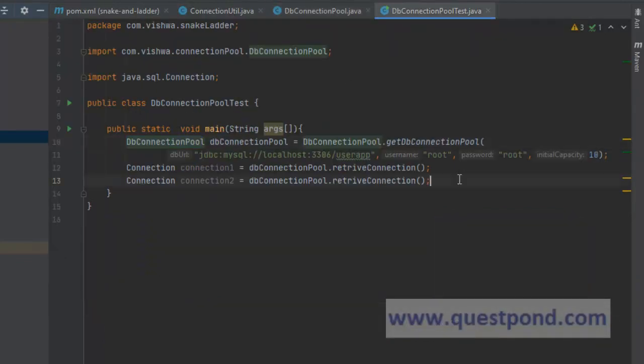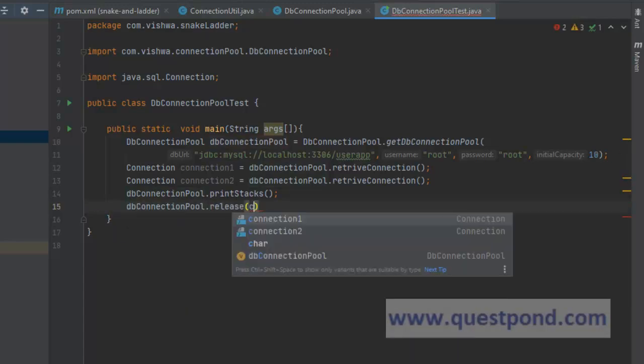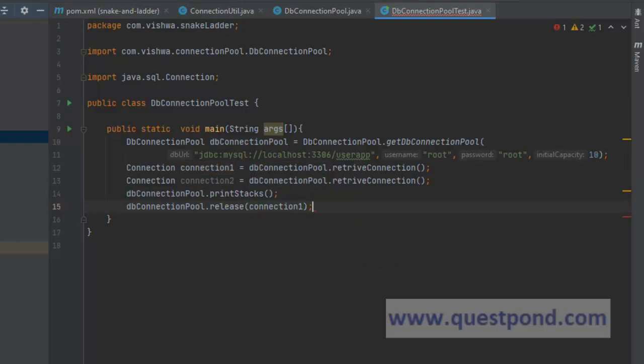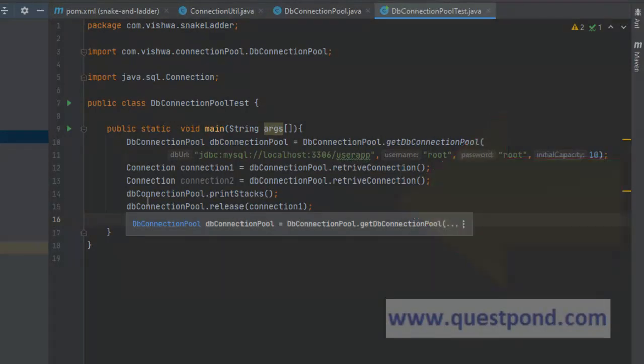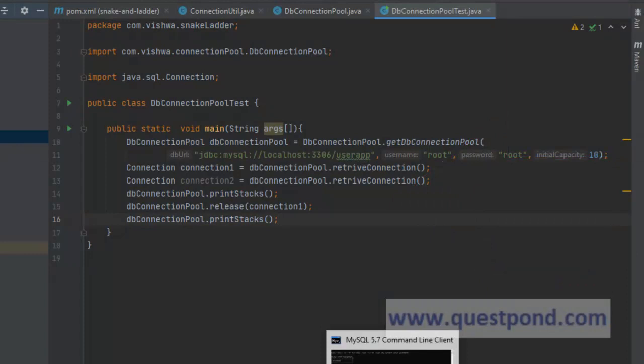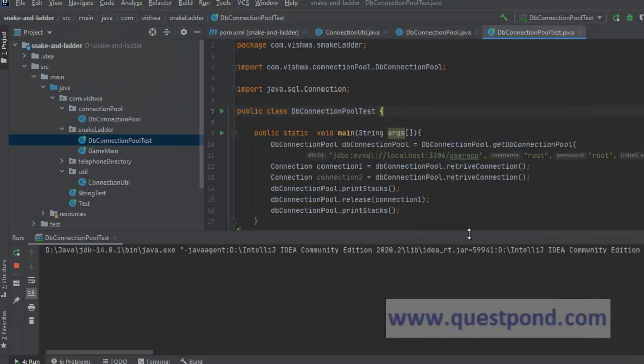So we can go back to our test and say db connection pool dot print stacks. Similarly, we can release this connection 1 object and then again go for printing the stacks so that we know what are the stacks and how they look. So this is the way we can make use of our pool. So let's try to run this and see how the output looks. So let's run this example.